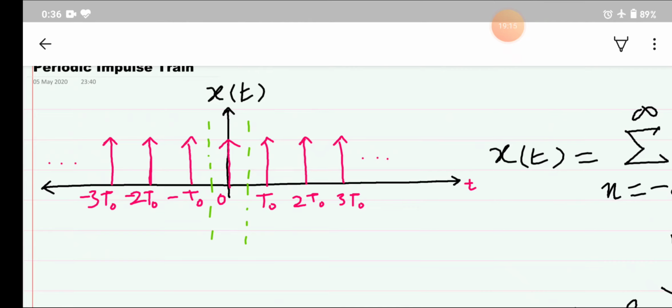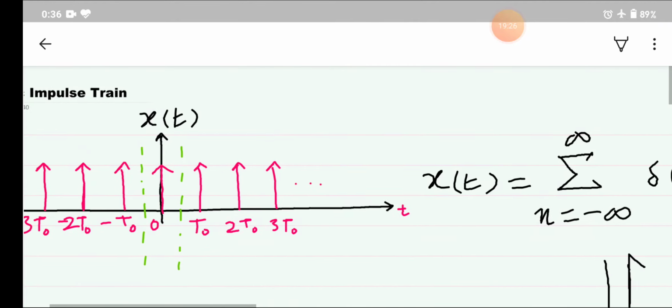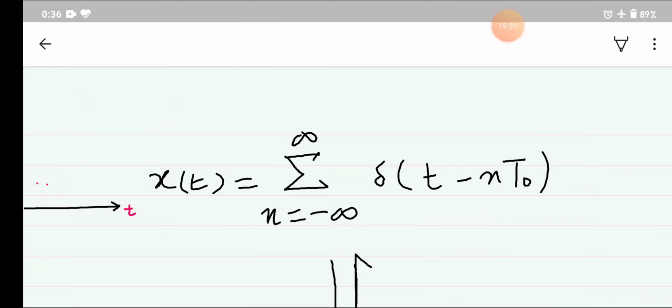So this is a periodic type of signal, and we can represent it with an equation: x(t) is equal to the sum from n equal to minus infinity to infinity of delta(t minus nT naught).